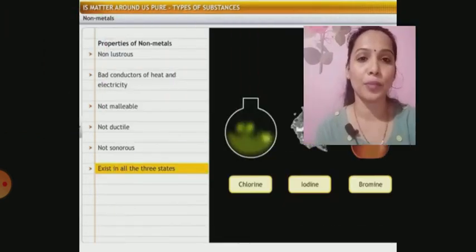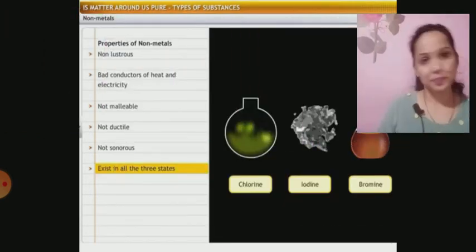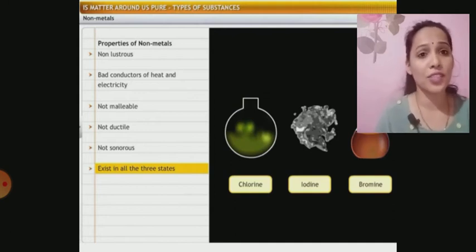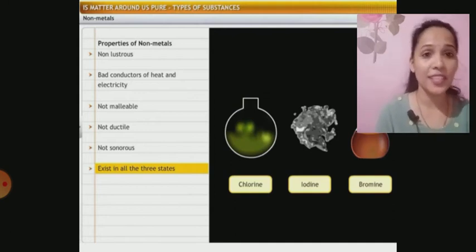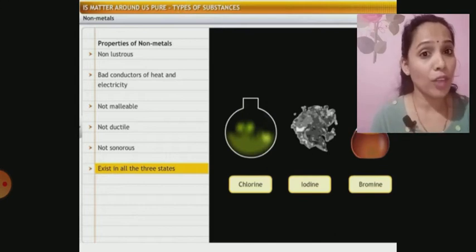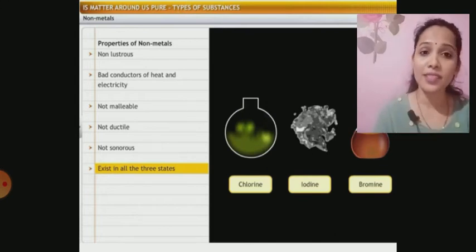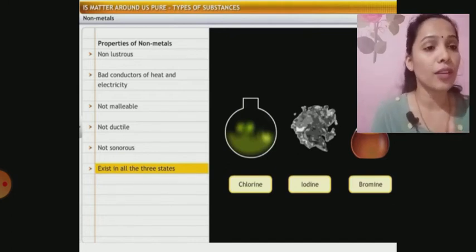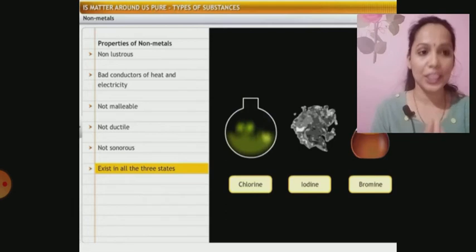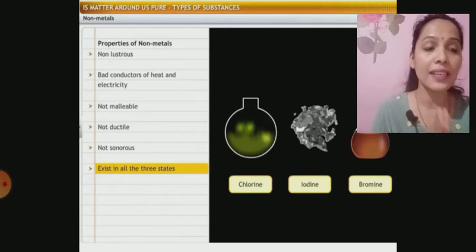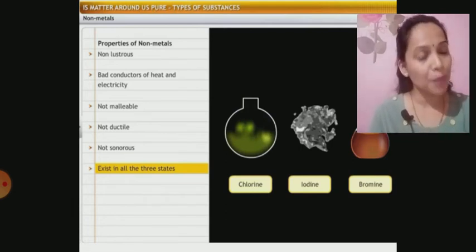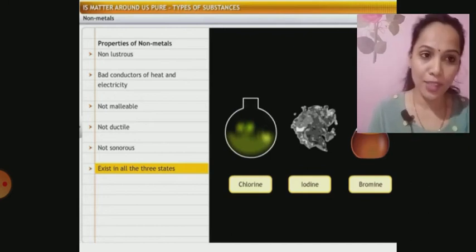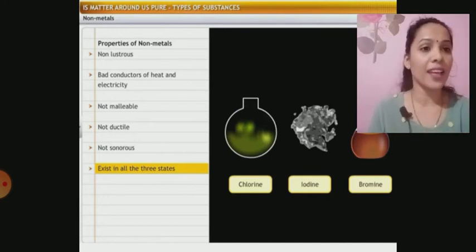To list out the properties of non-metals, they are non-lustrous, bad conductors of heat and electricity, not malleable, not ductile, not sonorous. They exist in all the three states, but to be very frank, almost all are in gaseous state. Almost all the non-metals are gases except iodine, which is a solid, and bromine, which is a liquid.